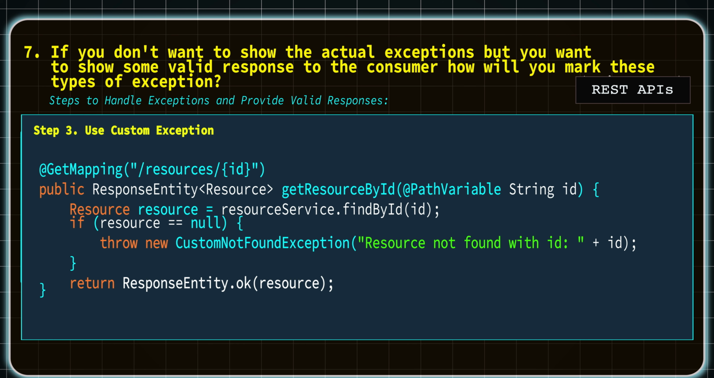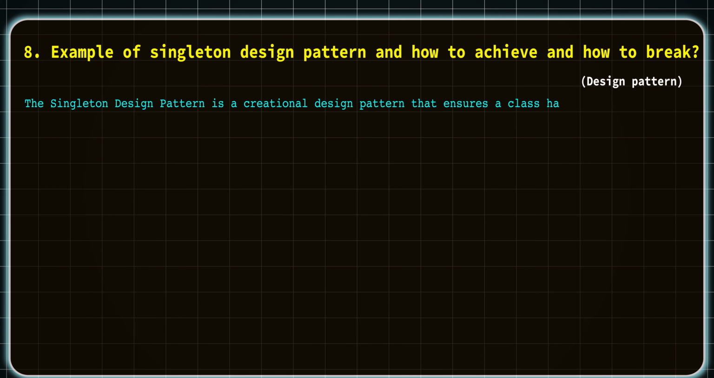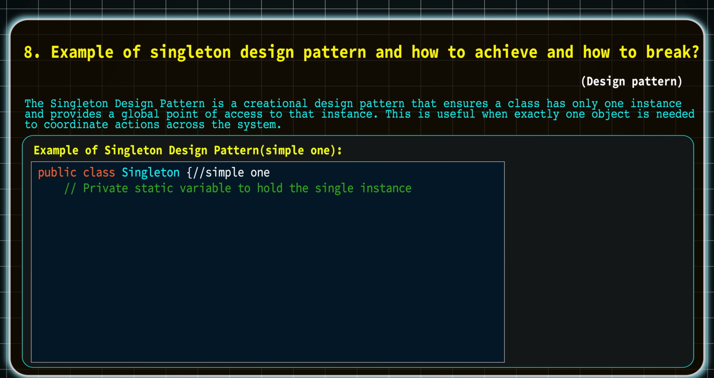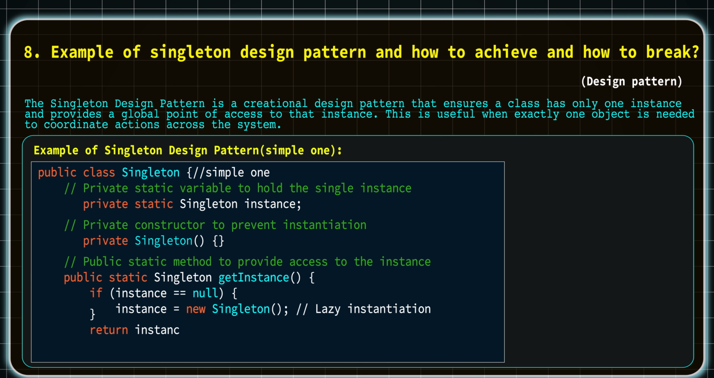So moving to the next question, that is question number 8. Give an example of Singleton design pattern and how to achieve it and how to break it. The Singleton design pattern is a creational design pattern that ensures a class has only one instance and provides a global point of access to the instance. There are 3 ways we can achieve it.